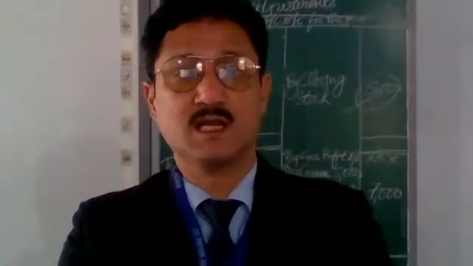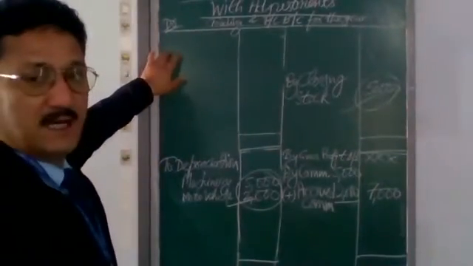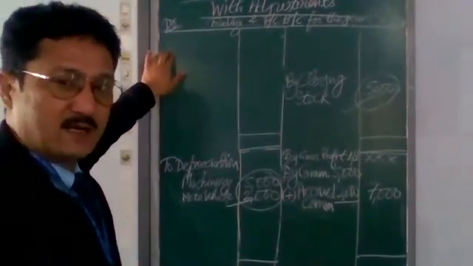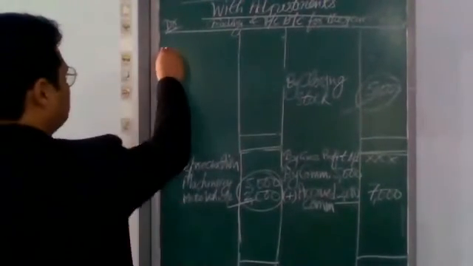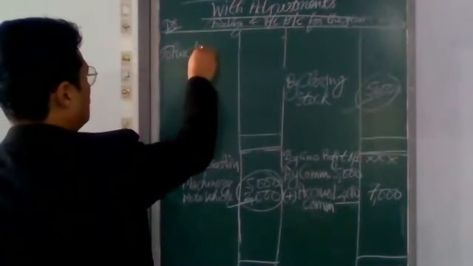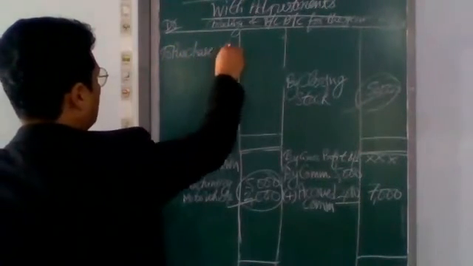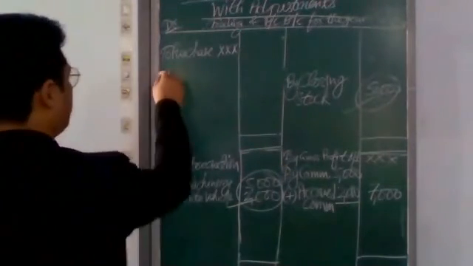When we bring goods for sale, we record it on the debit side of trading account as to purchase. परचेज. सो इसमें से माइनस क्या करेंगे?